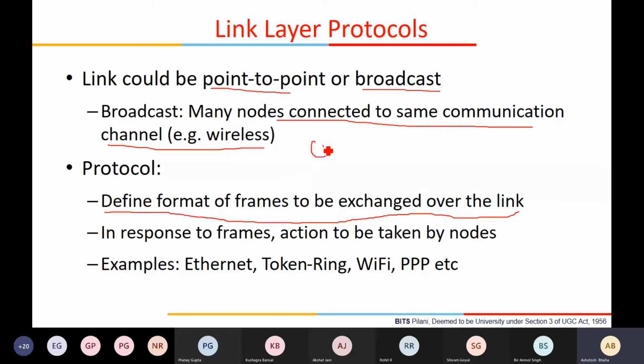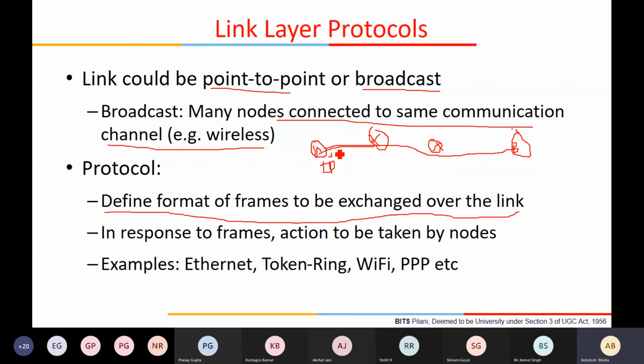So for example, if you have one node here and then one node here, and they are finally connected by many routers that we have already seen, let's say the IP address of this is A and the IP address of this is B. The packets starting from A and going to B contain the payload information as well as the IP address of the source A and the destination B. But ultimately, in order to deliver this packet from A to B, this packet should go over this link, correct?